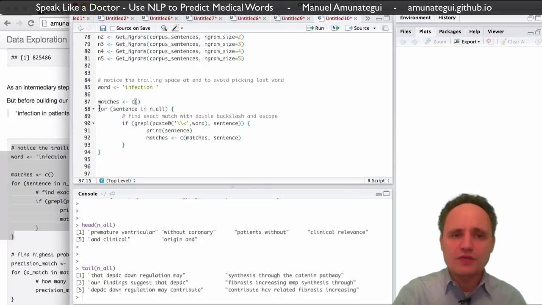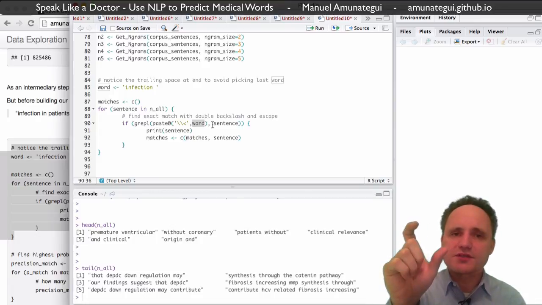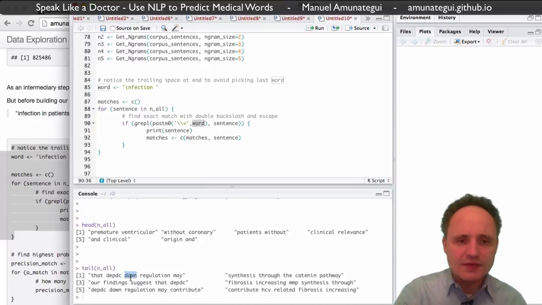Then we're going to loop through each of these engrams that we have, and we're going to use the grepl function to find a match to my word inside the sentence. For example, if your word was down, you ask, do you have the word down in this sentence? And this one would say yes, we do. We have the word down in this sentence, and it's not the end, because you want at least one space afterwards. So this would be a perfect candidate.